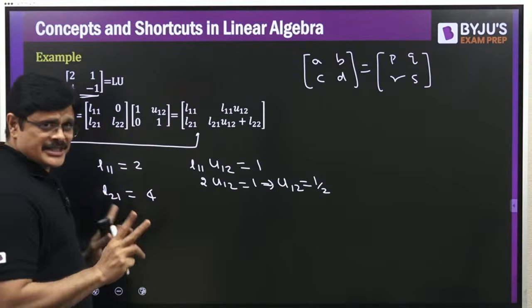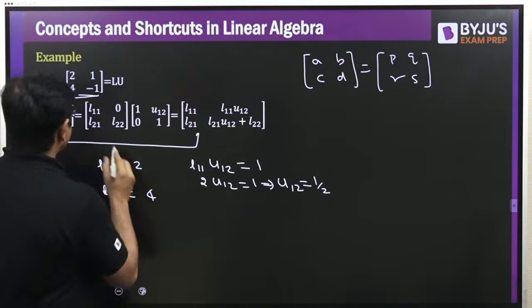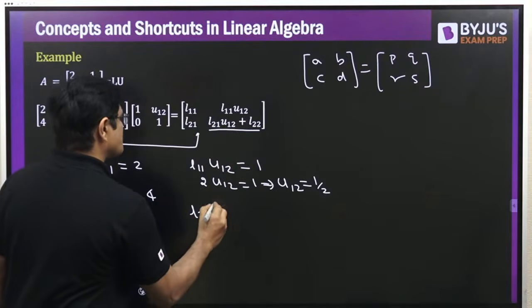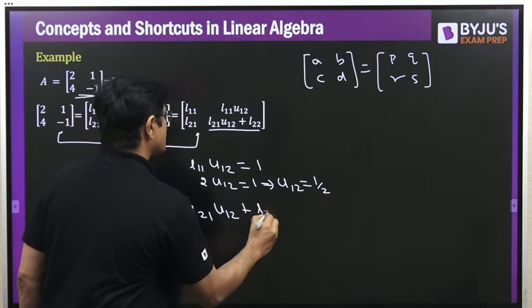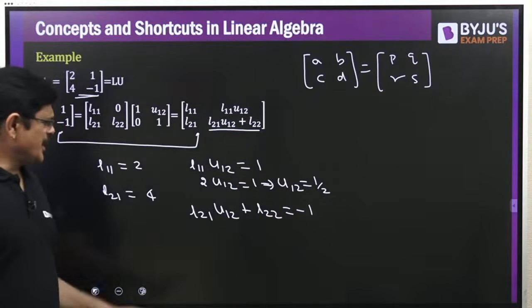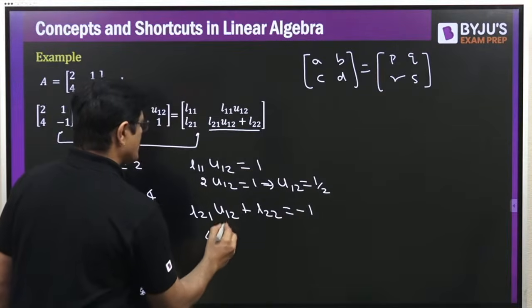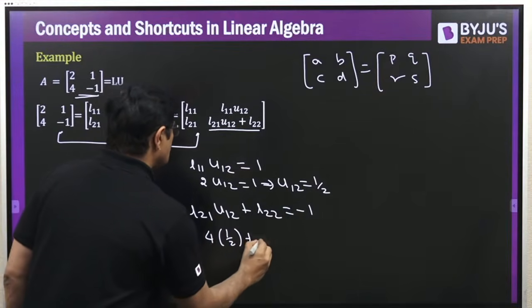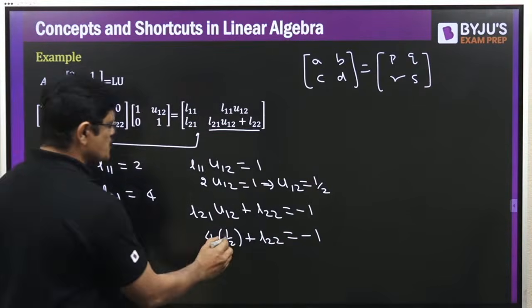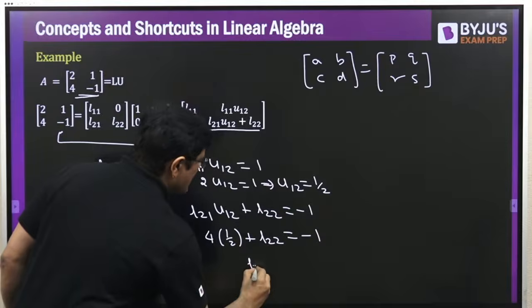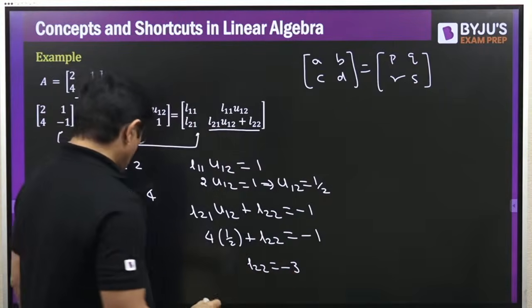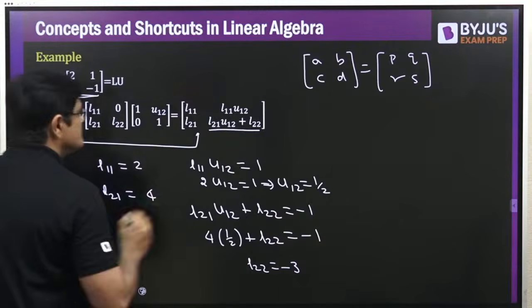Okay, this is a direct method, sir. Shortcut I'll tell you. Now what do you want? The last one. So you equate this. What is it? L21 into U12 plus L22 must be equal to minus 1. And you already know L21, that is 4. U12 is 1 by 2. L22 we do not know, is equal to minus 1. Simplify this. This is 2. If we send it to the other side, L22 must be equal to minus 1 minus 2, which is minus 3. Now luckily you got every value required.